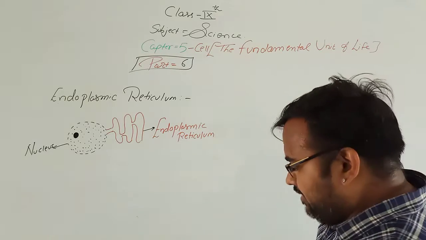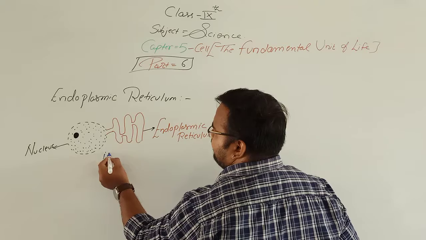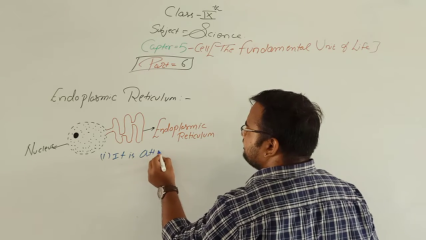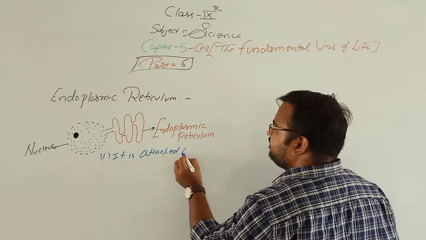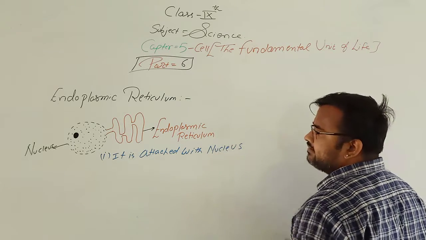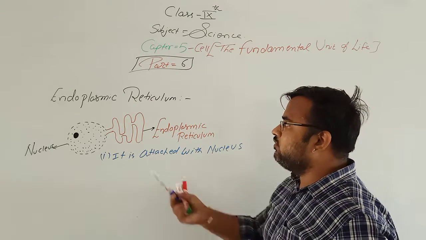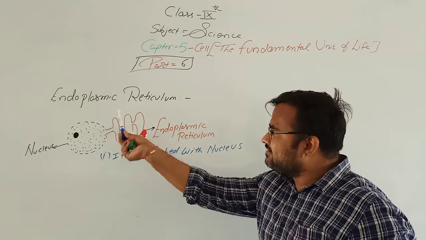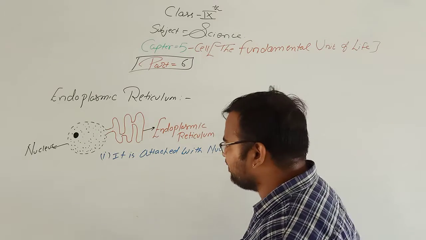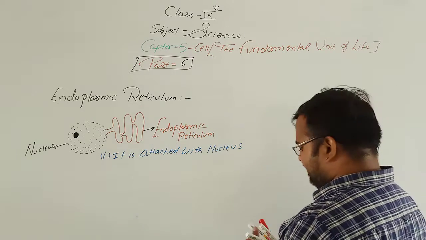First, it is attached with the nucleus. See, this network-like structure is known as endoplasmic reticulum, and it is attached to the nucleus.